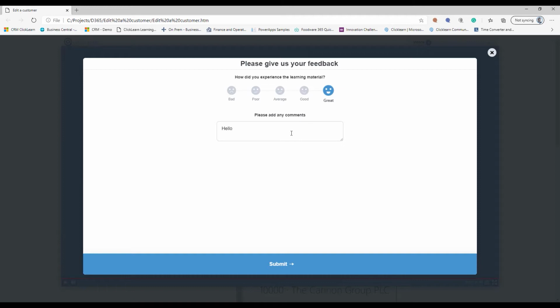I will show you where that is being captured at the end, but this shortens the distance between your end users and you as an author.